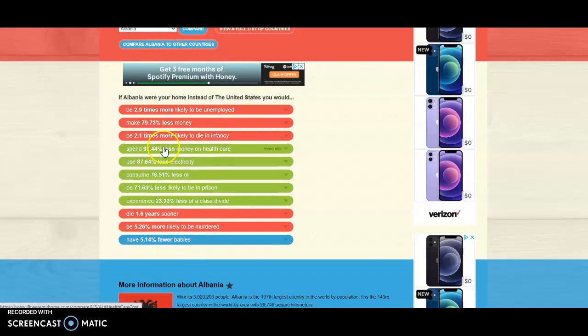And then of course you've got the green bars, and so you would use less electricity, 87% less electricity, you'd consume less oil, you'd be way less likely to be in prison. So there's these different things here. So all this site really does is compare this country to the United States. You can compare different countries to one another besides the United States if you'd like to.